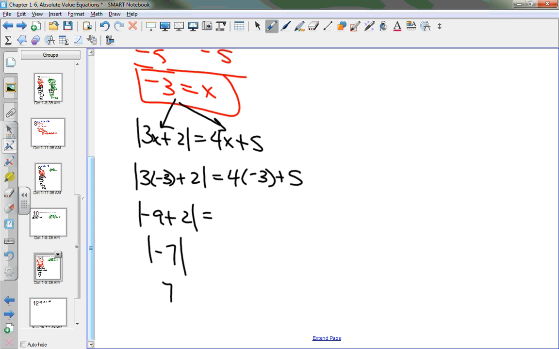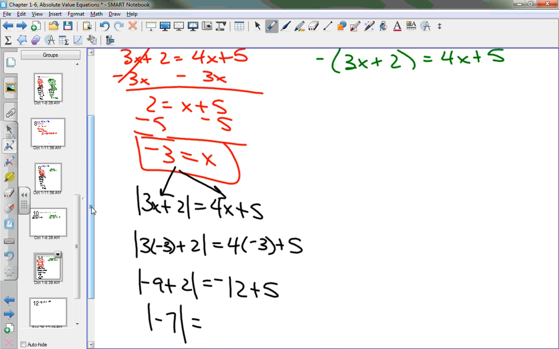Now I need to compare that to the right hand side. What is 4 times -3? -12 plus 5 gives me a -7. Do those equal each other? No. So since this is a false statement, you tell me, can this value of x equal -3 be a solution? No, I crossed that out.